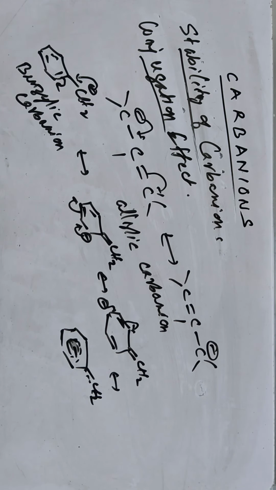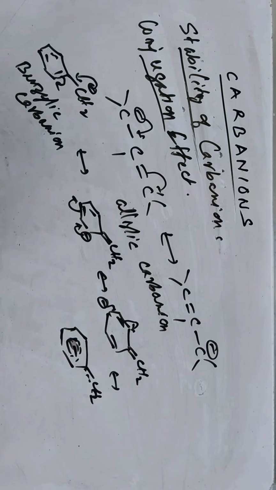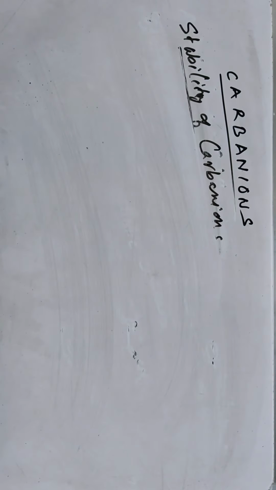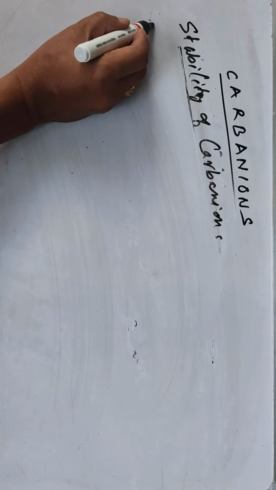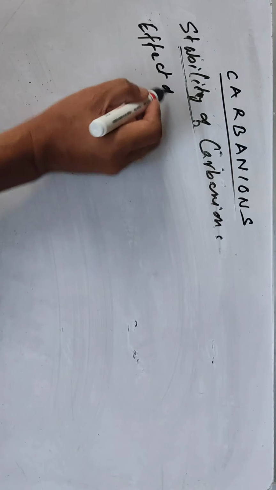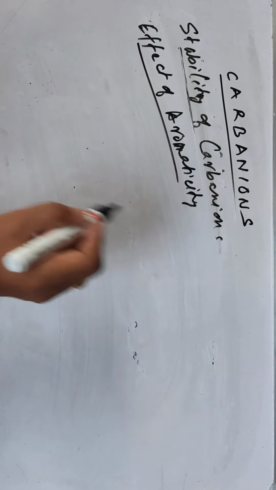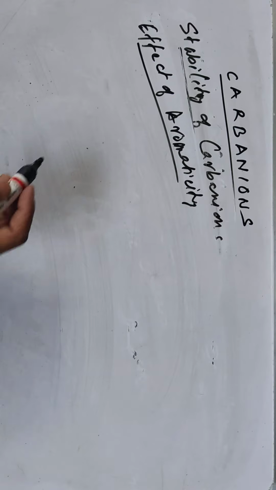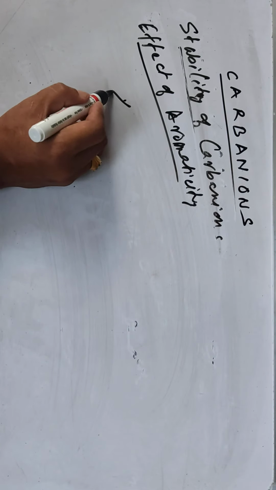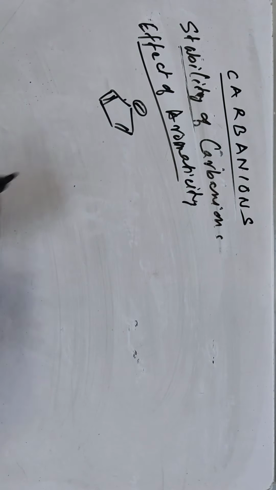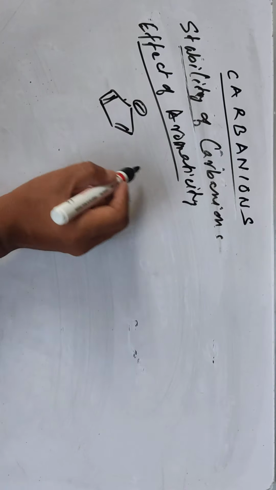Another effect is the effect of aromaticity. Aromatic carbanions can also be more stable because of aromaticity. For example, say I'm giving one example. So here, okay, this is a pentadiene carbanion.